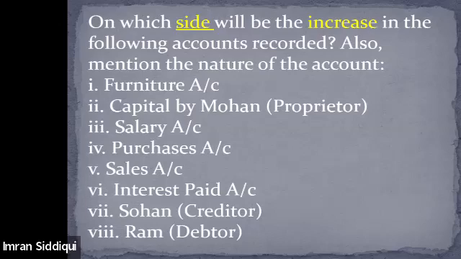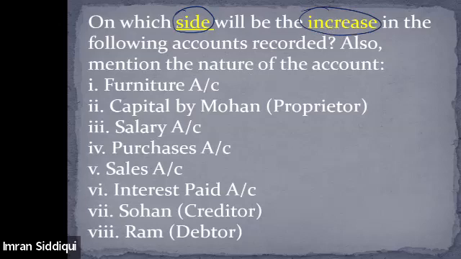We need to tell the side on which these changes should be recorded, meaning which side of a particular account. The question specifically says that these accounts are increasing, so considering that, on which side of a particular account should these items be recorded?